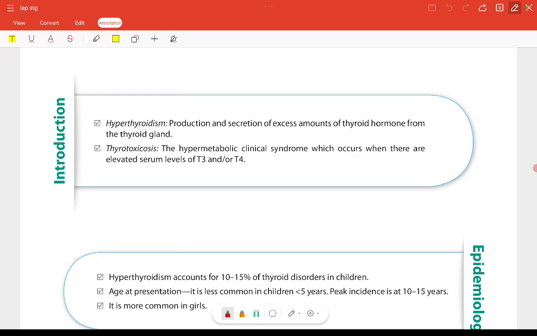Hyperthyroidism is the production and secretion of excess amounts of thyroid hormone from the thyroid gland. Thyrotoxicosis is the hypermetabolic clinical syndrome which occurs when there are elevated serum levels of T3 and T4. In hyperthyroidism, there is increased thyroid hormone from the thyroid gland, but here there are elevated levels of T3 and T4.